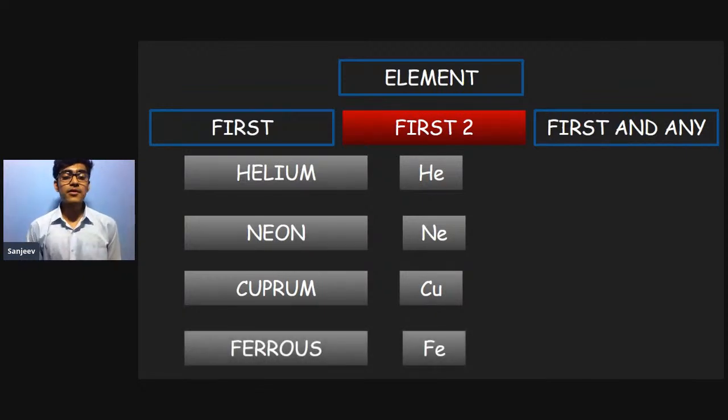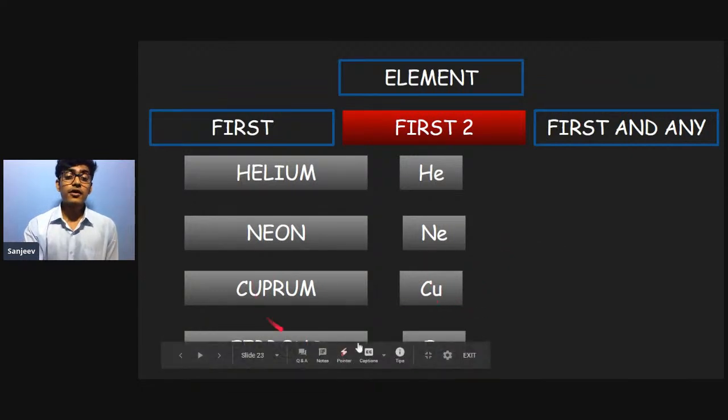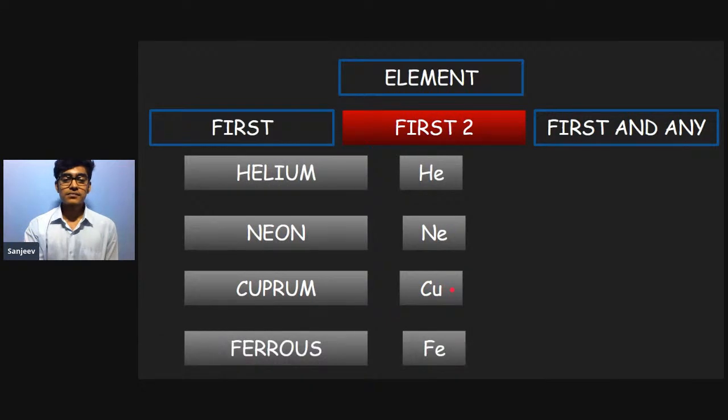The third example was of ferrous. In ferrous, the first letter is F and the second letter is E. Both of them were used to symbolize ferrous. And what is ferrous? Ferrous is the scientific name for iron. So Fe is used for the representation of iron.